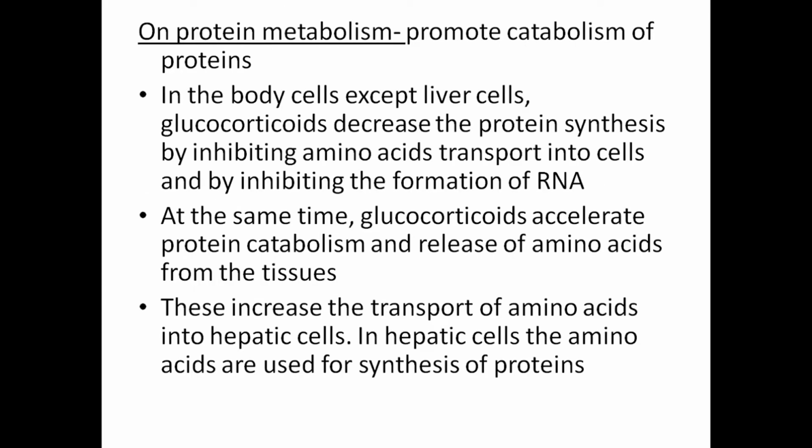On protein metabolism, it promotes catabolism of proteins in the body cells except liver cells. Glucocorticoids decrease protein synthesis by inhibiting amino acid transport into cells and by inhibiting the formation of RNA. At the same time, glucocorticoids accelerate protein catabolism and release of amino acids from the tissue. This increases transport of amino acids into hepatic cells. In the hepatic cells, amino acids are used for synthesis of protein.